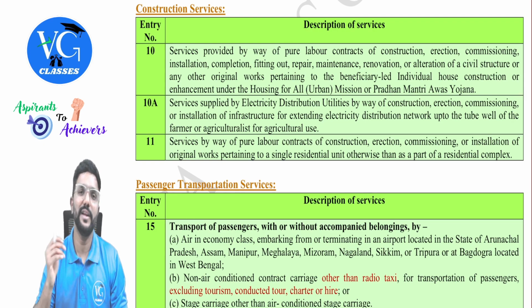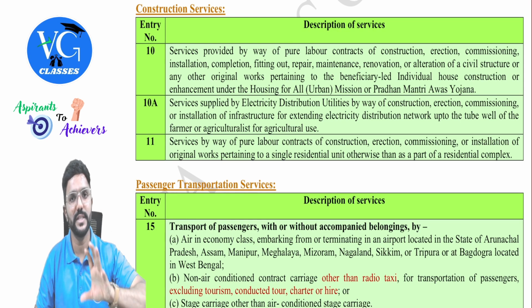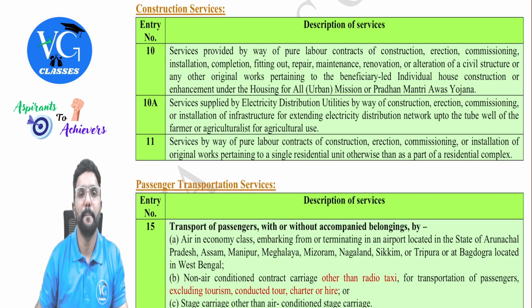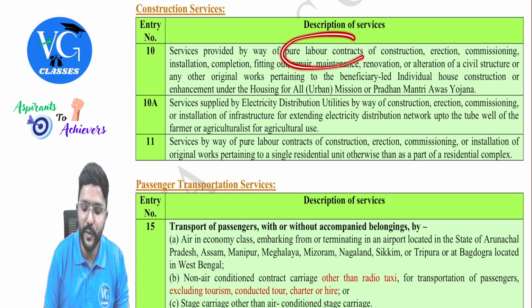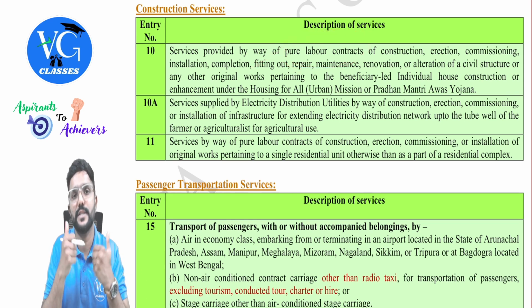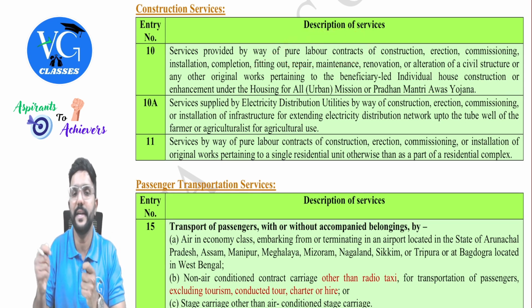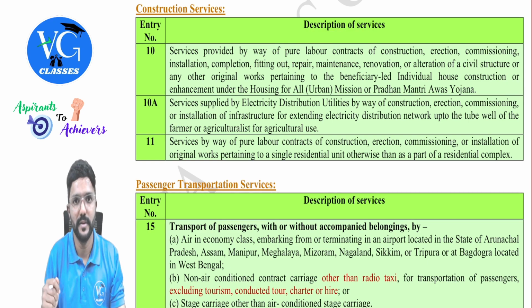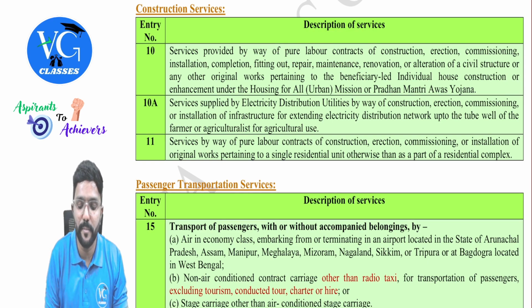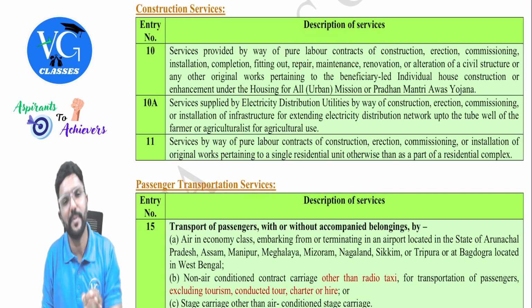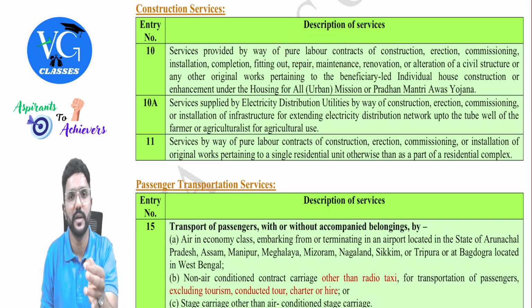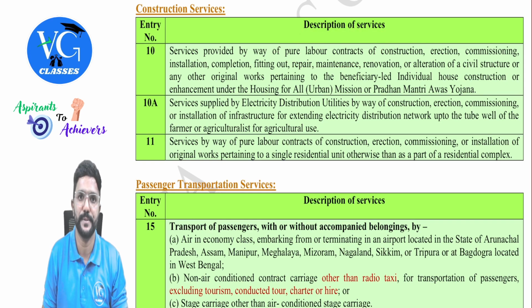Now, will the government itself construct the houses? May not be. Assume they are outsourcing the construction work to a builder, and that builder is providing a pure labor contract with respect to construction of these houses, which will later be distributed by the government to the people. So whatever services the builder provides under the pure labor contract, for which he will charge an amount, is exempt from GST, guys.